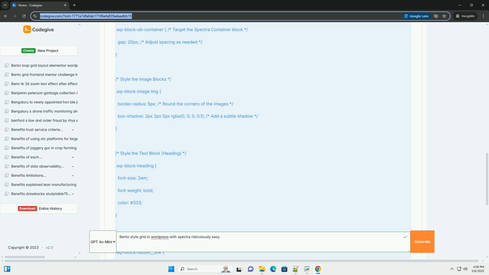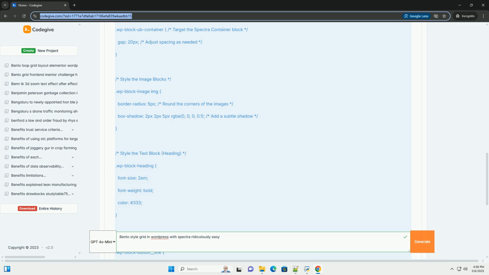Defining the grid structure. After inserting the container block, you'll be presented with grid layout options. For this example, we'll use a 3-column grid. Select the option that shows 3 equal columns. You can adjust this later if needed.